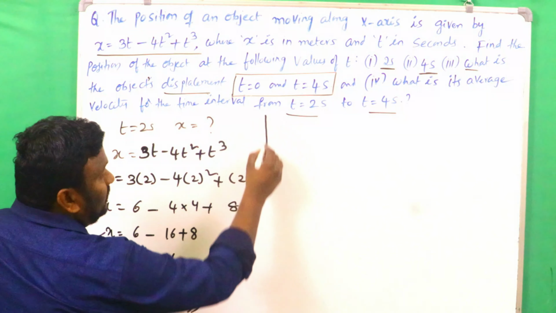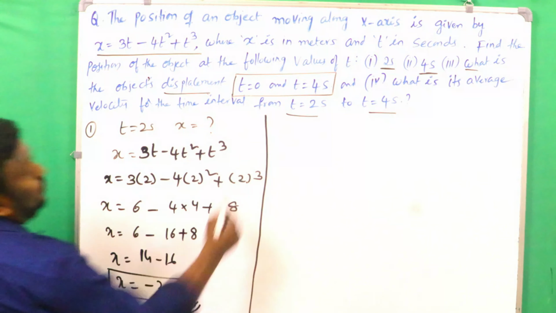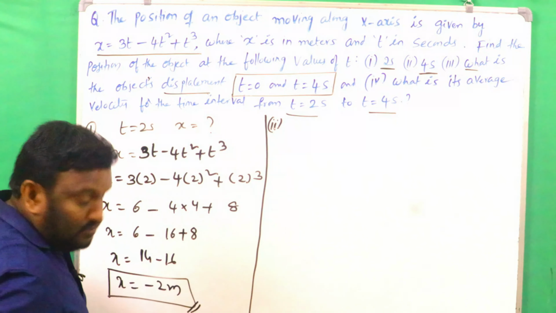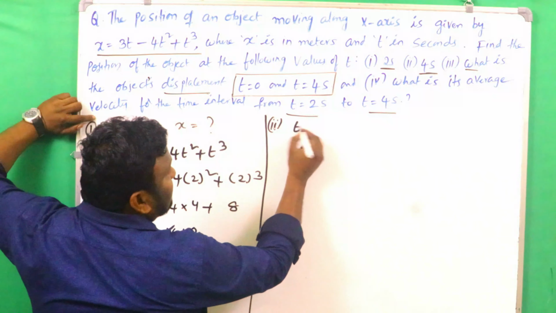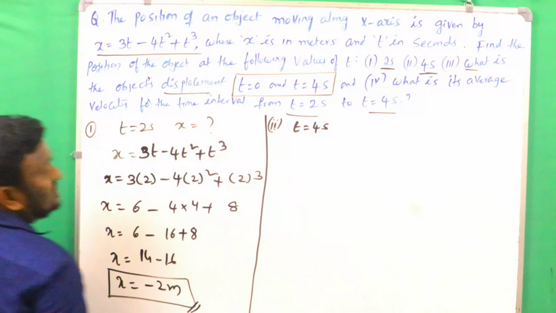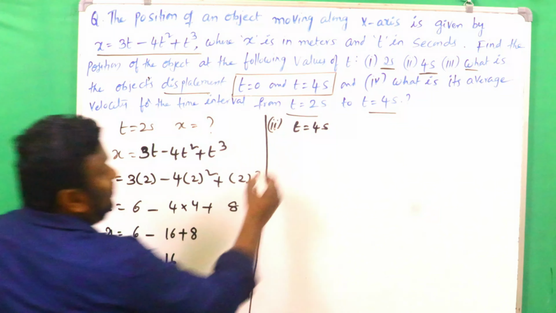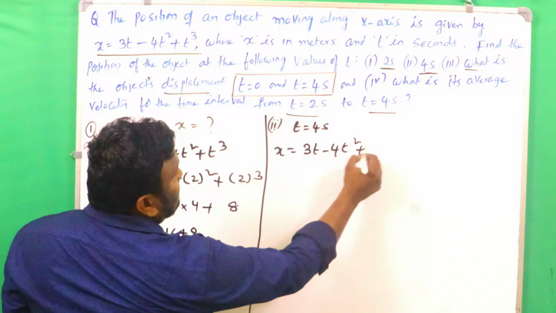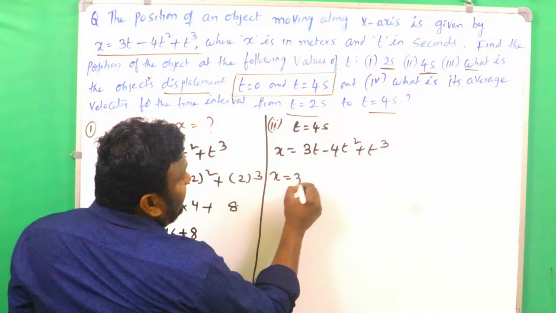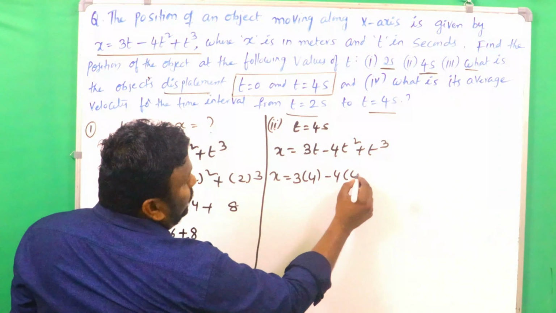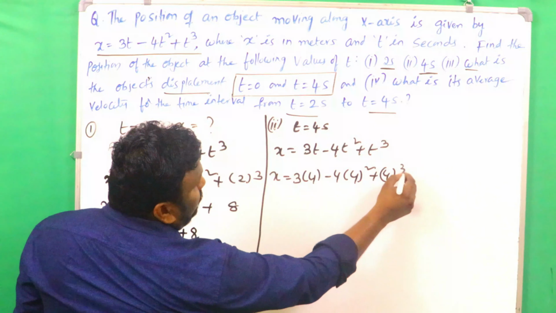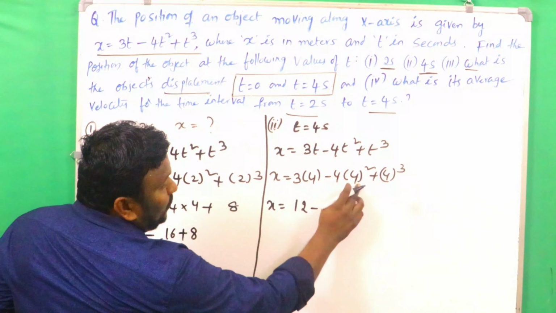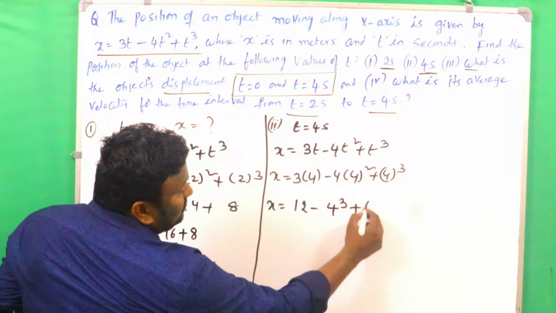That is the first one. And similarly, what is the second one? We want to find out the displacement when the time is 4 seconds. Again the same thing: t is equal to 4 seconds. Clear? We substitute t is equal to 4 in 3t minus 4t square plus t cube. Then x is equal to 3 into 4, 12, minus 4 into 4 square, that is 4 cube, plus 4 cube.